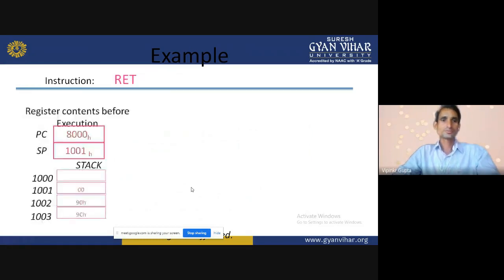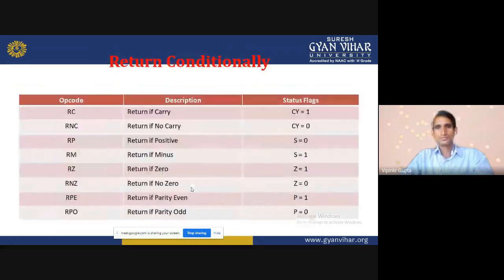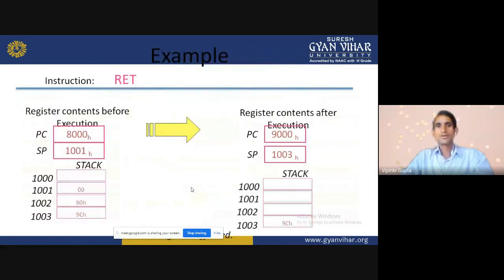Read. Suppose the program counter has 8000 and the stack pointer has 1000H. So how will the read be performed? In the read, the program counter value will be loaded from the stack pointer. The stack pointer value is 1001, which holds 00. Now its value will change from 8000 to 9000, and the stack pointer will come to 1003. So its value will change to 1003.